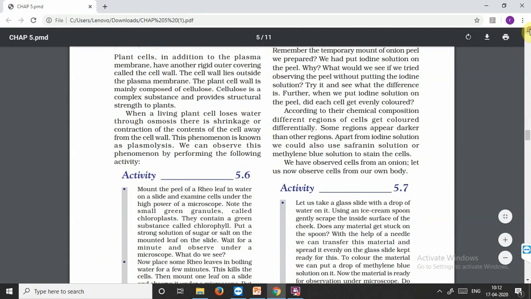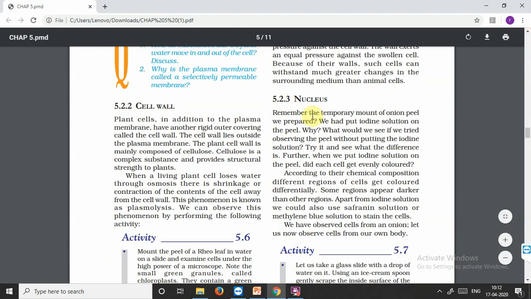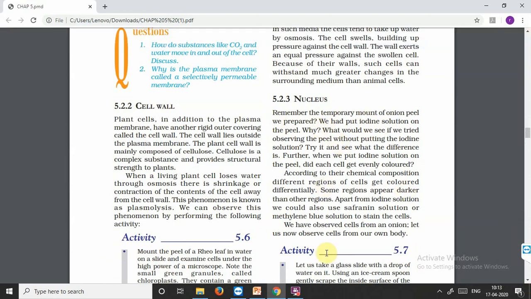Let's discuss the nucleus. Remember, we made the temporary mount peel. I've already told you that this was said to be the master organ of the body. Like we have a master organ of the body, the brain, it is similar when it comes to the cell.